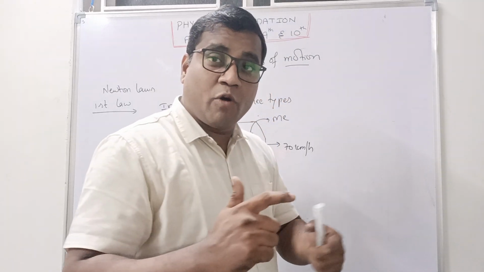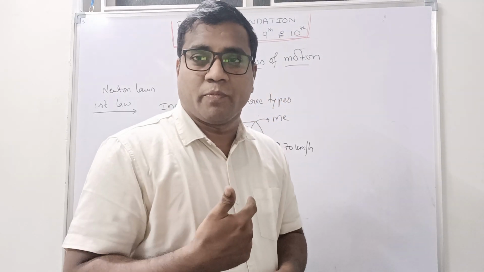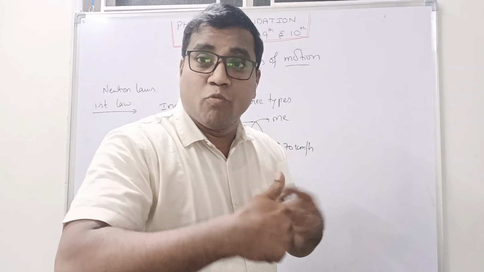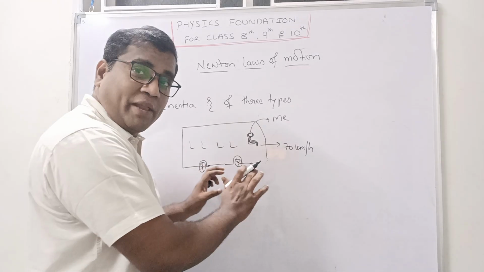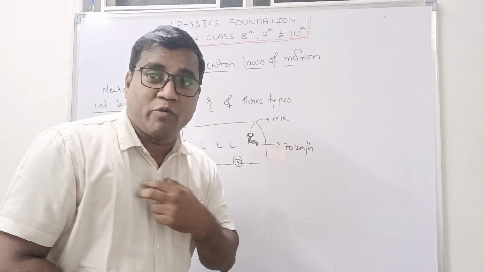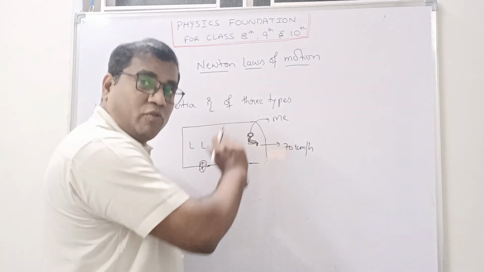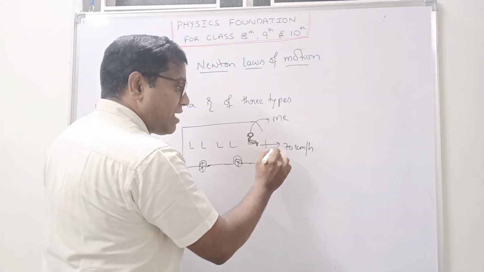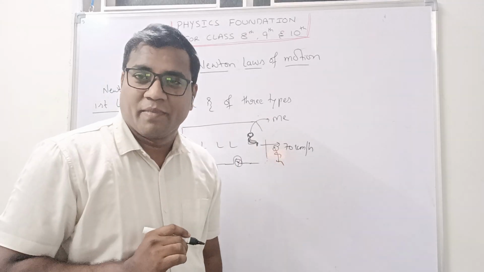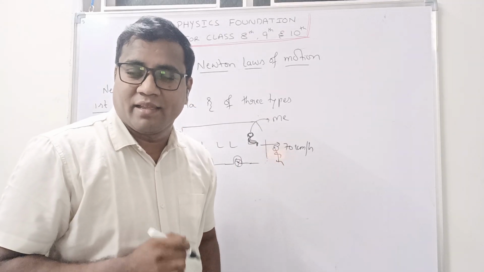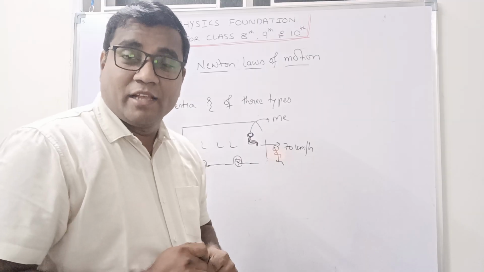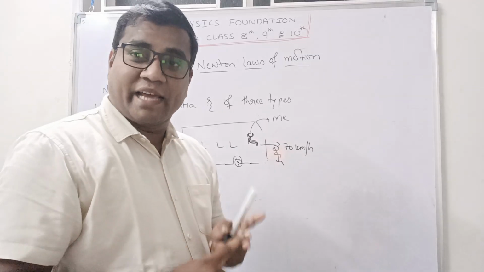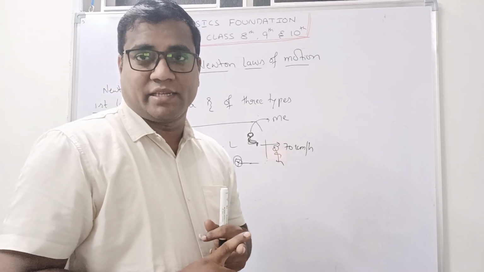So even if the bus wants to stop, I don't want to stop. I want to continue in my own state. Which state is this? Motion state. So even though the bus applies sudden brakes, I don't want to stop. Then automatically I will move forward. Forward, what is there? Glass is there. So the glass will break and I will come here. Correct now? I hope you are understanding, right? So here, inertia of rest we can explain. Inertia of motion also we can discuss here.